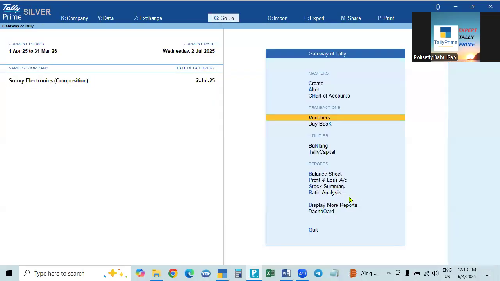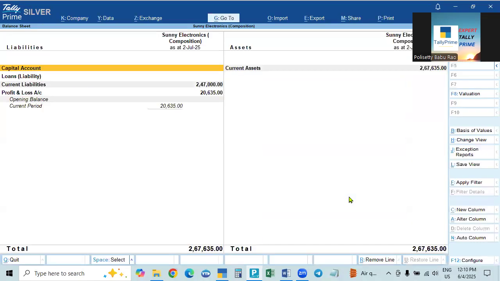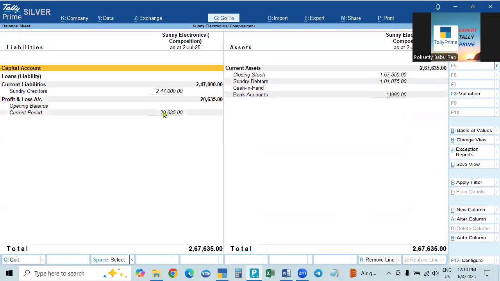Okay. Now we go and see the balance sheet. It will be as it is. So this is the plan. So 2047 is the total sales. Sundry creditors. This is closing stock. Sundry debtors, when you sell. Bank, it is showing. There is no balance in the bank, it is showing a minus balance. Suppose there are some other entries, then it shows as a current account asset.